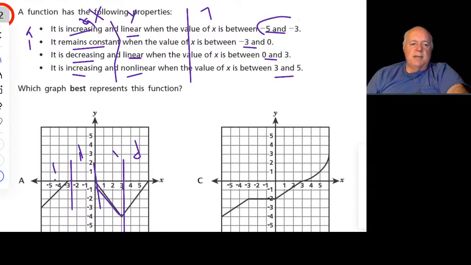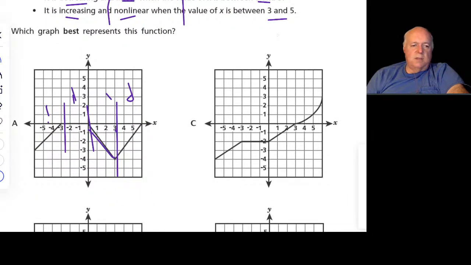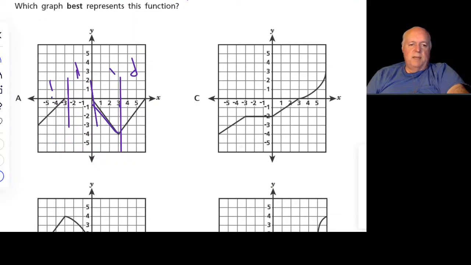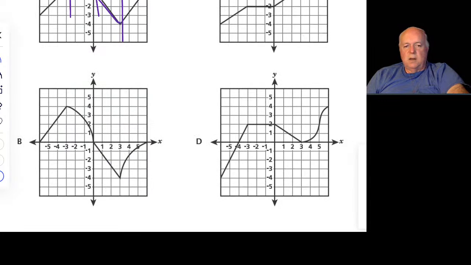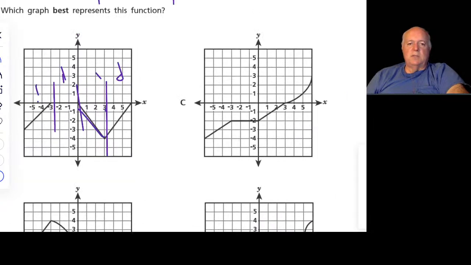So A goes from -5 to -3, and it starts at -6. But yeah, A is increasing for that. C is increasing for that. B and D are also increasing. And by the way, this ends right there, so that could be interesting. And I noticed that pattern on some of the other ones. So if I did this right, they all seem to pass choice number A.